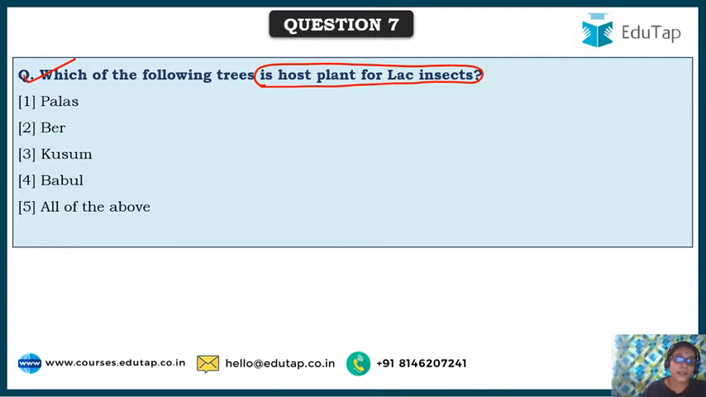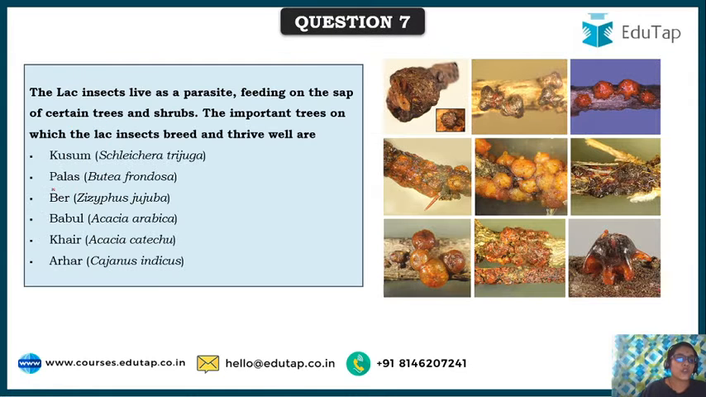Okay, let me tell you the answer here. It's all of the above. Palas, bear, kusum, babul, these are all host plants for lac insects. As you can see here, on various trees, based on the type of tree, the color of the secretions will also differ. Kusum, Schleichera trijuga, is the one, and the others are considered non-kusum trees, and this is the kusum tree.